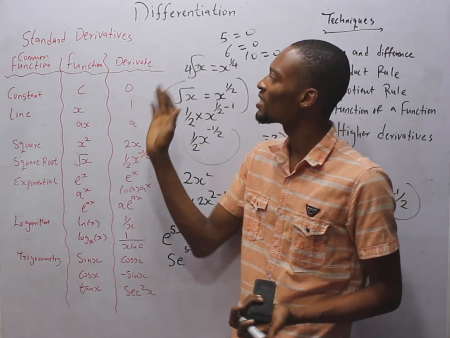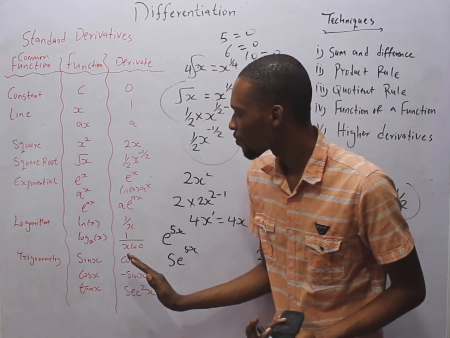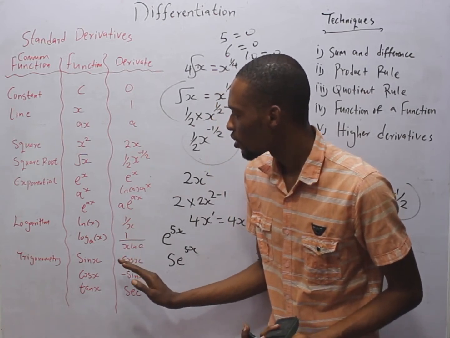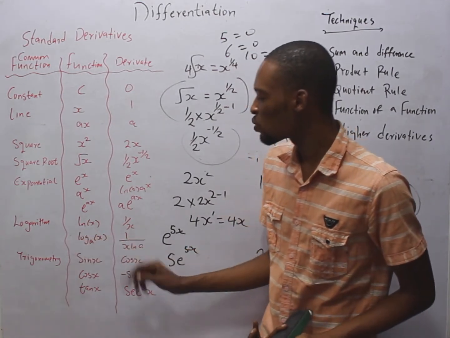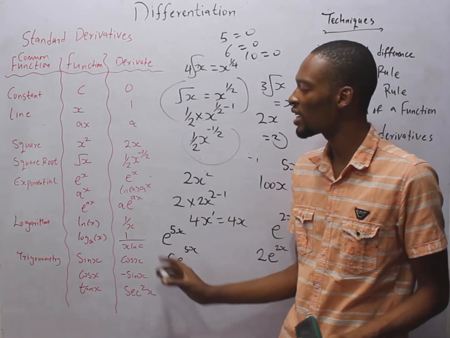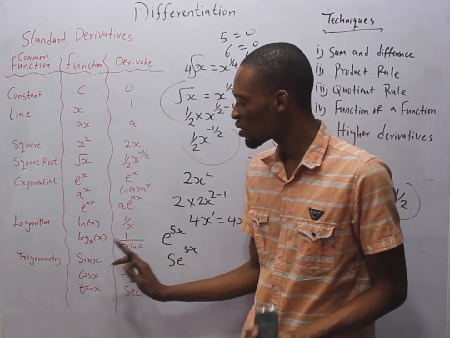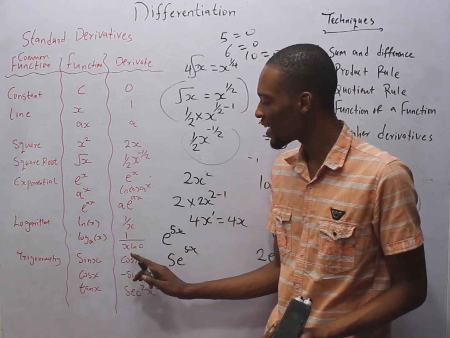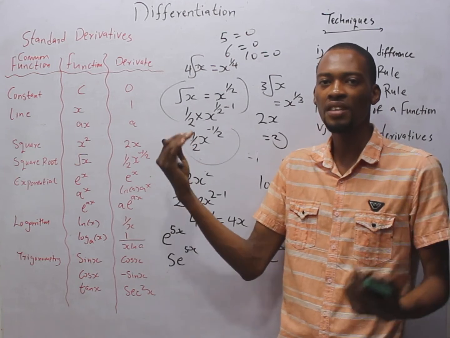Remember, we are dealing with standard derivatives. How about logarithm? When you differentiate ln s, you get 1 over s. So if I give you ln s and ask you to differentiate, you get 1 over s. If I give you log as to differentiate, you have 1 over s ln a, where a is a constant, like 5, 3, 4, 6.